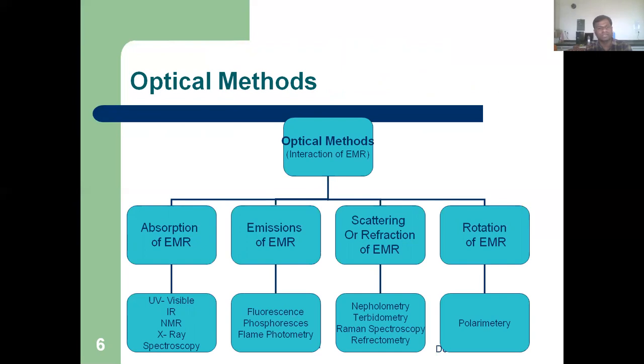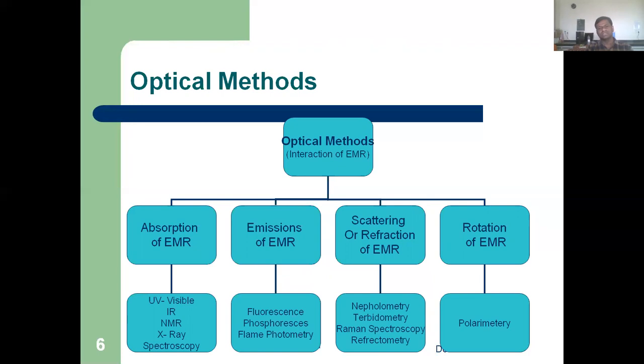When these radiations are irradiated onto the sample, four changes may occur in the sample. One is absorption of electromagnetic radiation. UV, IR, NMR and X-ray techniques are based upon that absorption of radiation.